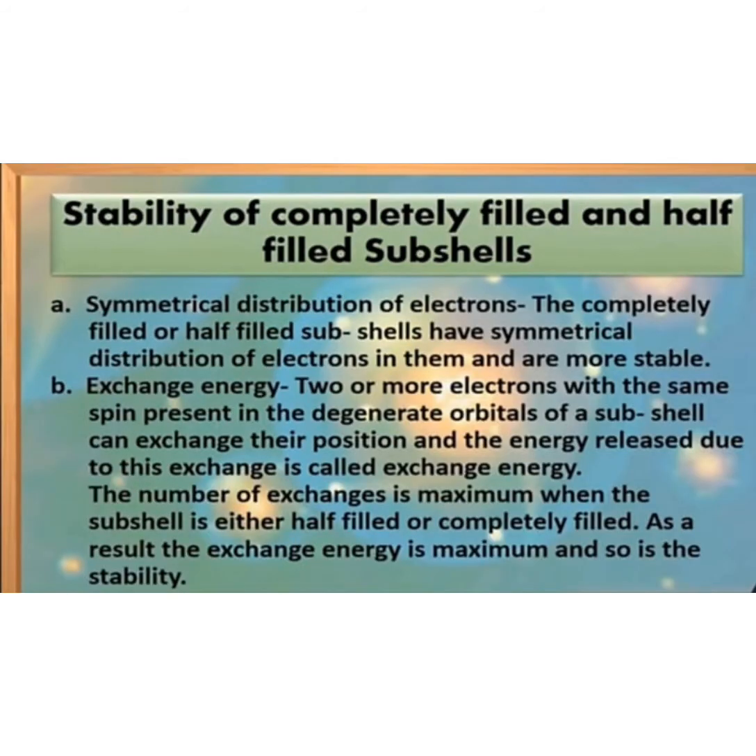The completely filled or half-filled subshells have symmetrical distribution of electrons in them and are therefore more stable. The stabilizing effect arises whenever two or more electrons with the same spin are present in the degenerate orbitals of the subshell. These electrons tend to exchange their positions, and the energy released due to this exchange is called exchange energy. The number of exchanges that can take place is maximum when the subshell is either half filled or completely filled. As a result, the exchange energy is maximum and so is the stability.